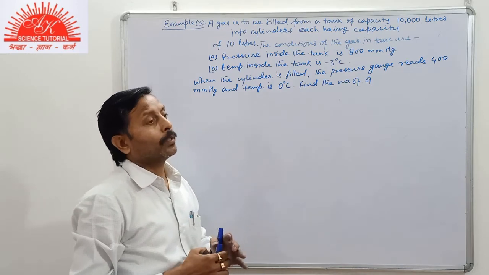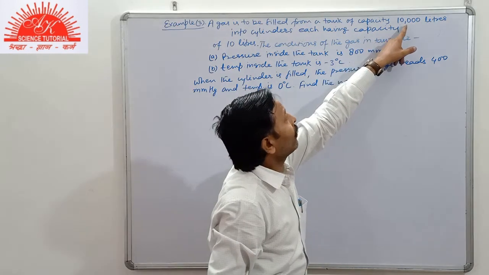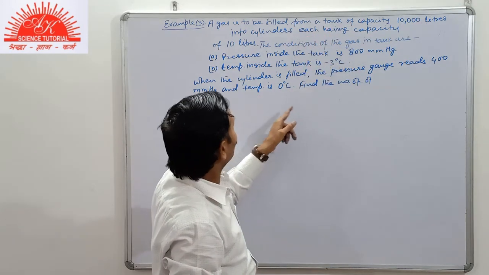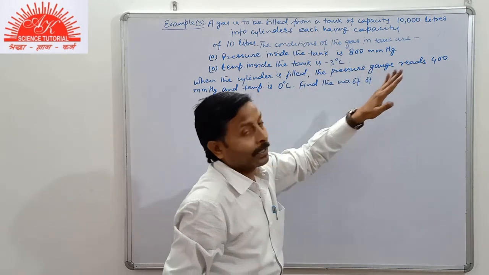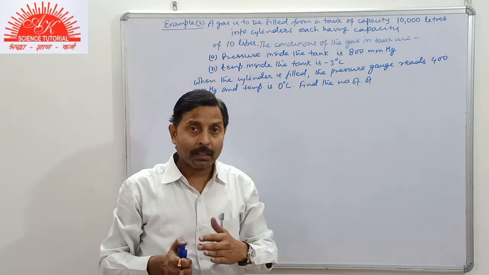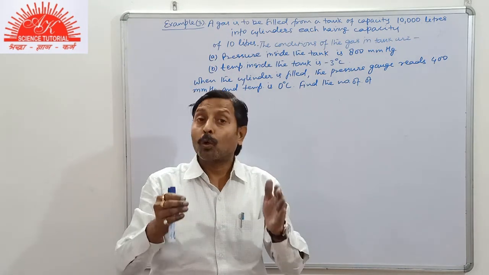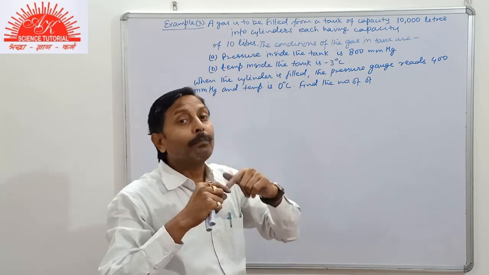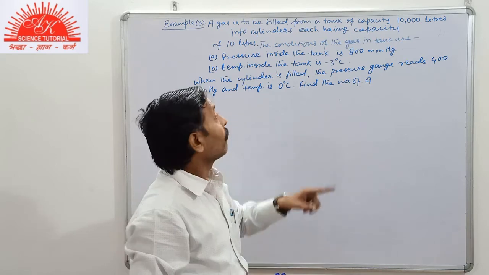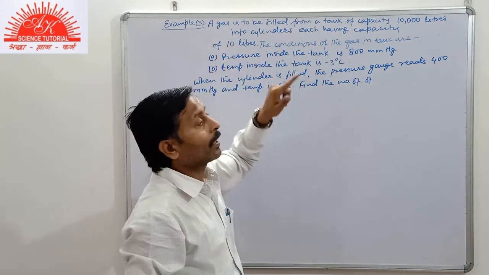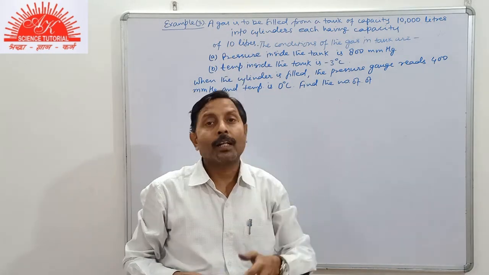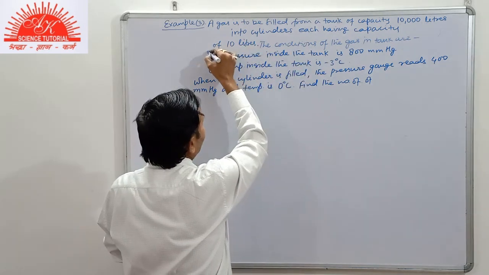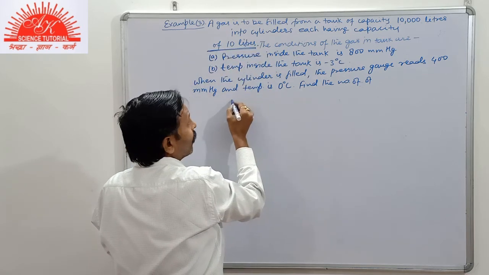So in that case, students, first of all you will convert this volume at this condition into the volume at the new condition. Means when the pressure and temperature are changed, what is the total volume of the gas that will be filled? Then you will divide that volume of the gas by the volume of one cylinder, and you will get the total number of cylinders. So start writing.